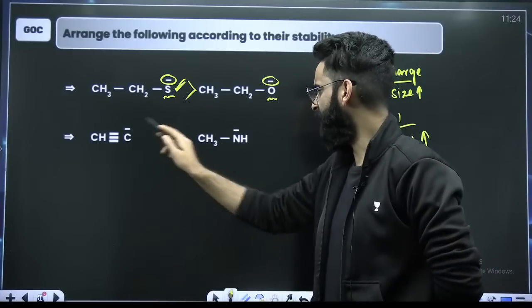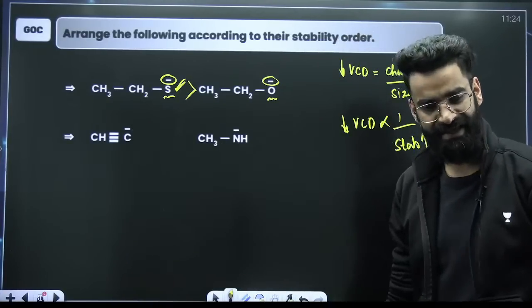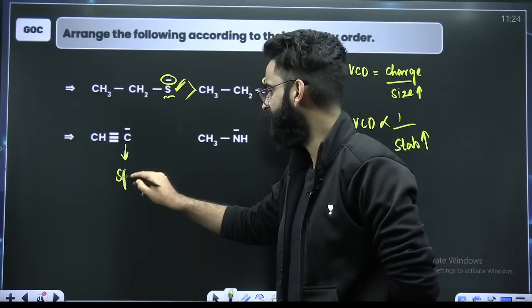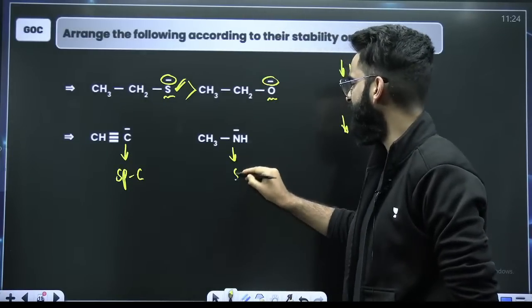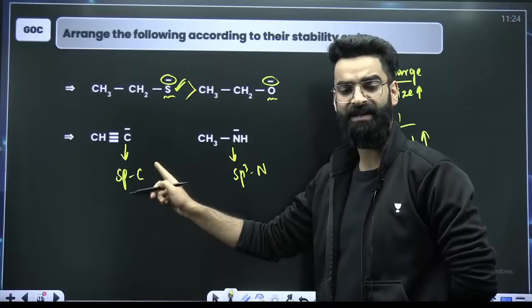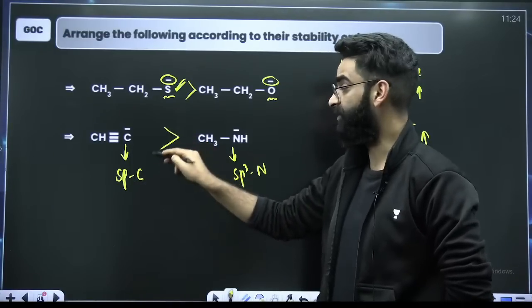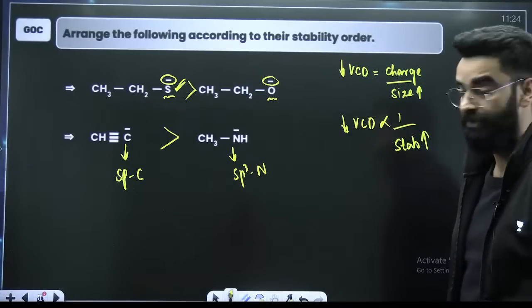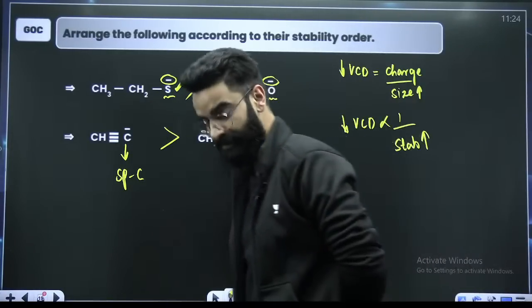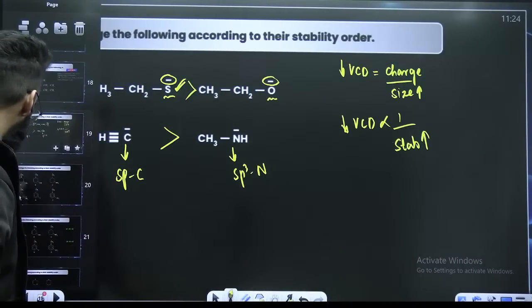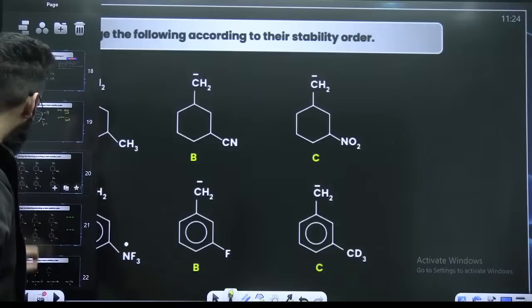Okay, negative on carbon, negative on nitrogen. It is the same question which we did a few minutes back. This is sp hybridized carbon. And this is sp3 hybridized nitrogen, right? Electronegativity of sp hybridized carbon is more. And negative charge is more stable on more electronegative. You know it. So one will be more stable than that of two, right?